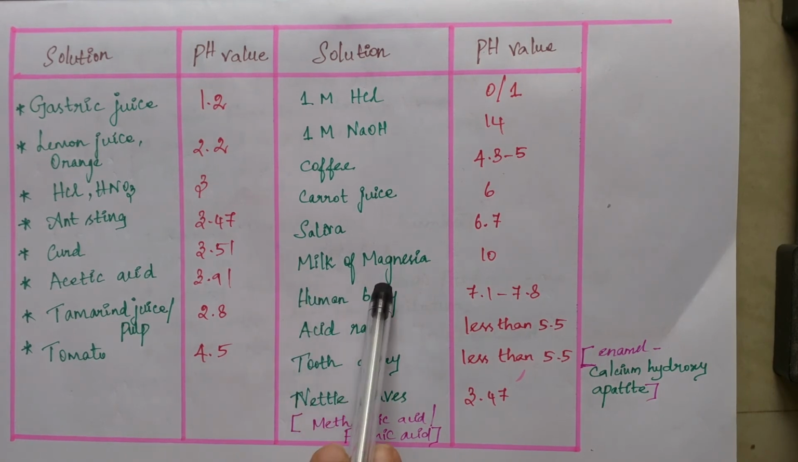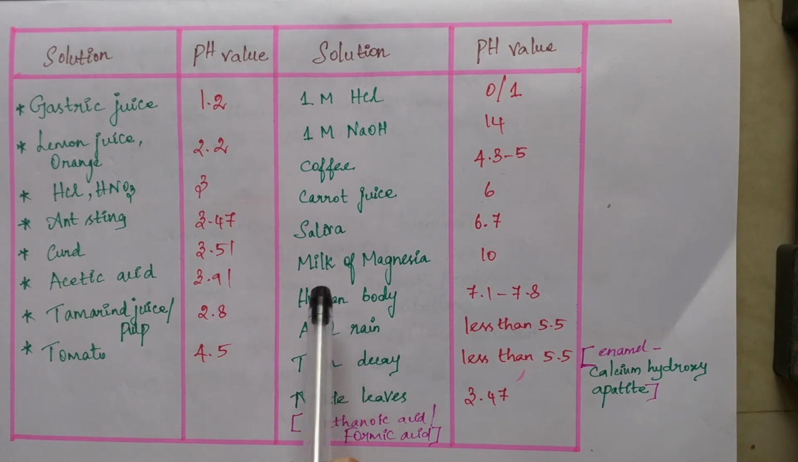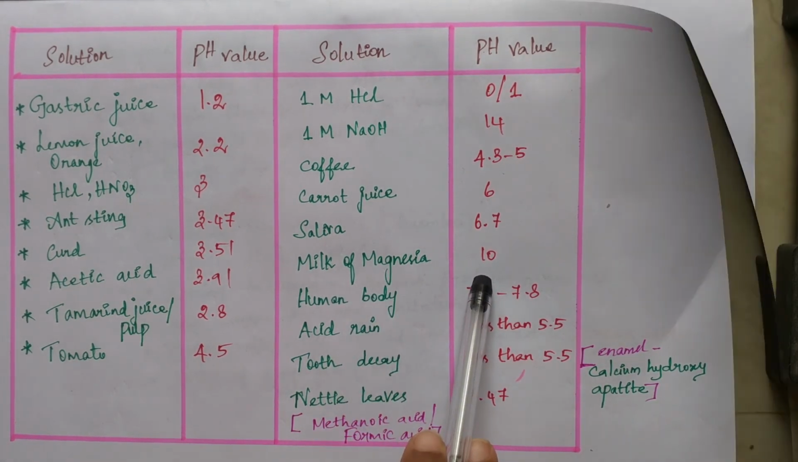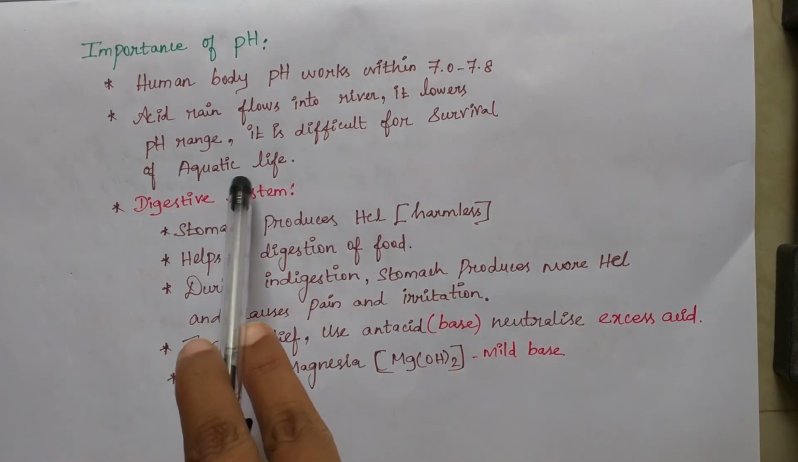And milk of magnesia. This compound is nothing but magnesium hydroxide. So this magnesium hydroxide is a base, and its pH value is 10. Next, importance of pH in our everyday life, students. First thing, human body pH range is 7.0 to 7.8, and acid rain with pH less than 5.5 affects the river water. When river water pH changes to less than 5, it becomes acidic, so it is difficult for the survival of aquatic life.